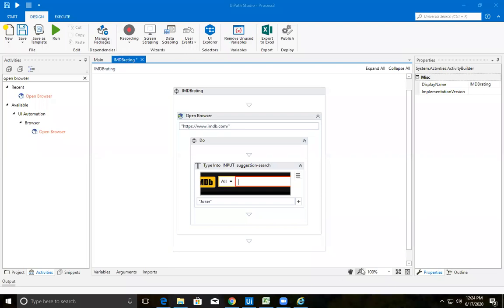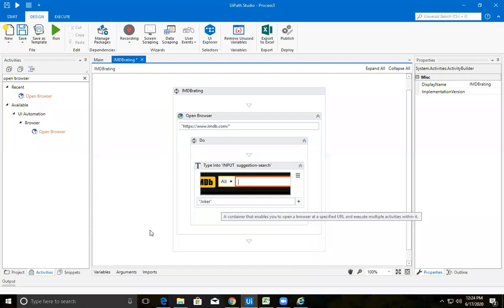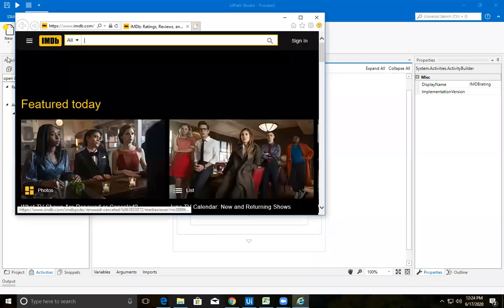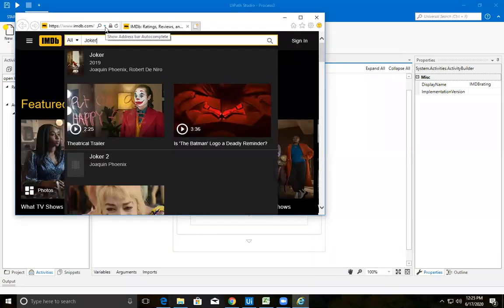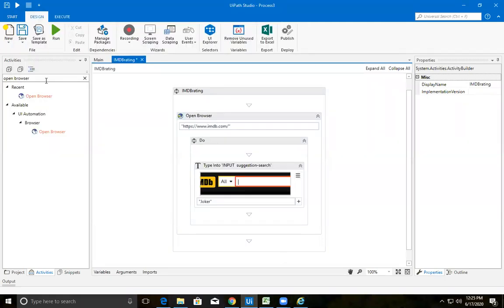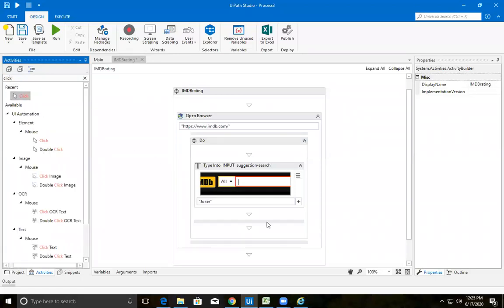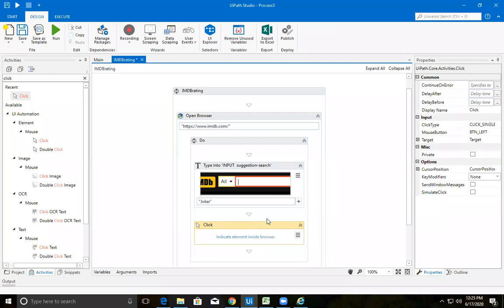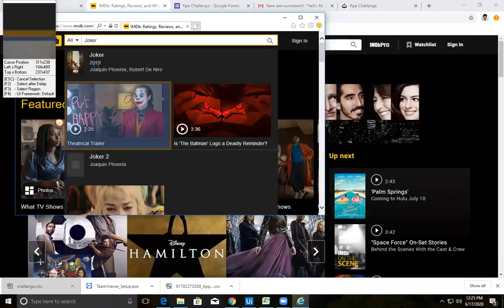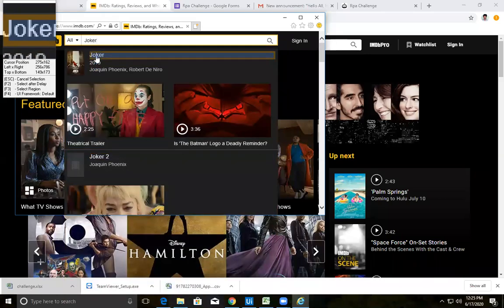Right. Now, after typing this Joker, what do we need to do? We need to click. After typing Joker here, Joker comes up here, so I need to select that. So what I need to do is select something called Click. Select this Click and you can drop it here. Then you can just indicate it on screen. So I need to select this Joker.